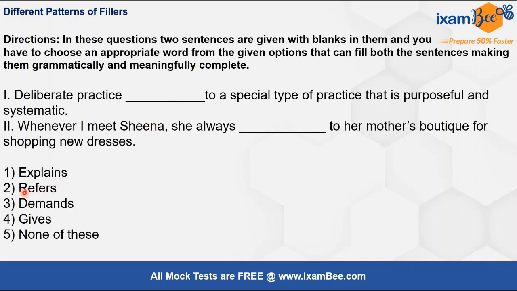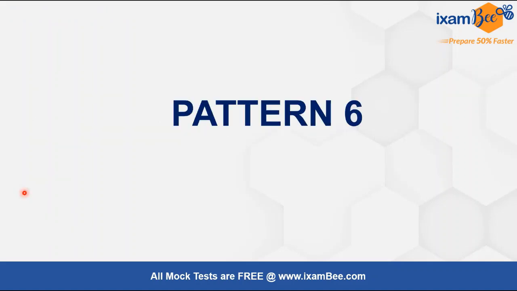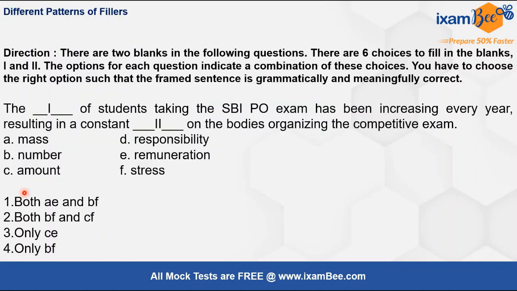So this is your pattern 5. Now moving on to pattern 6, here more than one pair of words can fit in 2 blanks, all right? So here what comes handy is obviously your vocabulary and again your usage. Now here the sentence says the dash of students taking the SBI PO exam has been increasing every year, resulting in a constant dash on the bodies organizing the competitive exam, right?